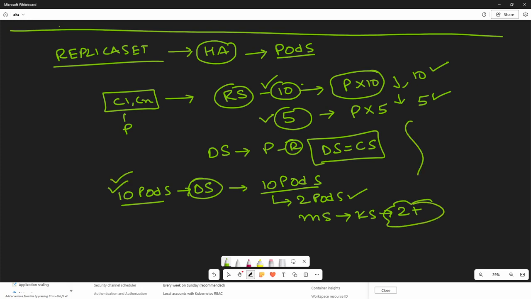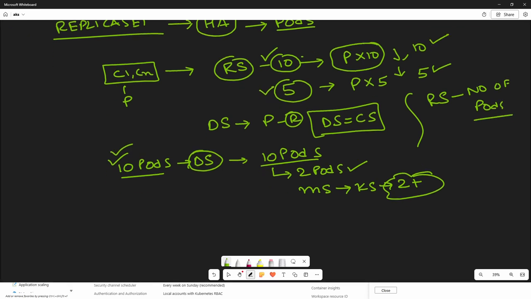So whatever number of pods we mention in our replica set, it will make sure these pods are always running. So we can note this hierarchy. The smallest unit is the pod, and on top of the pod we have the replica set. The replica set is going to manage the pods. If you are writing a configuration for a replica set, it is going to create pods for you. Okay, so let's do a quick demo to understand the replica set and the other concepts.